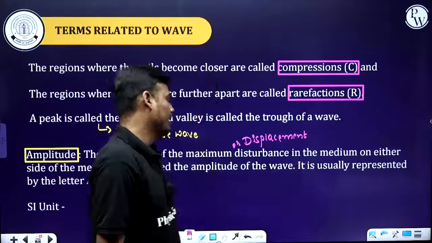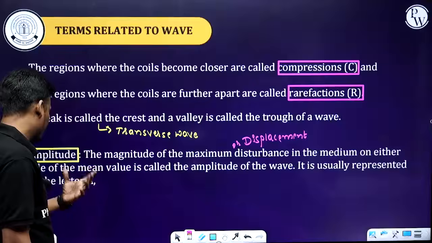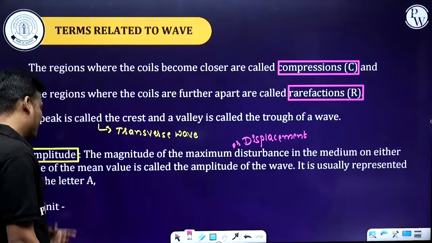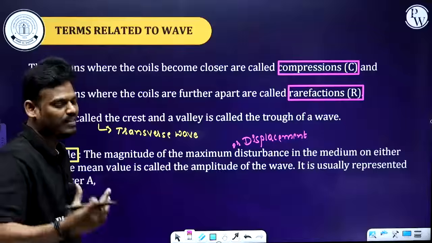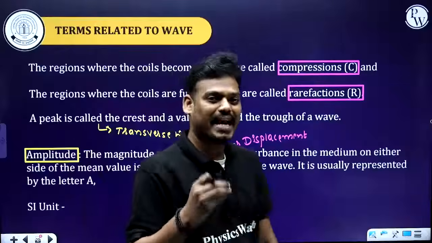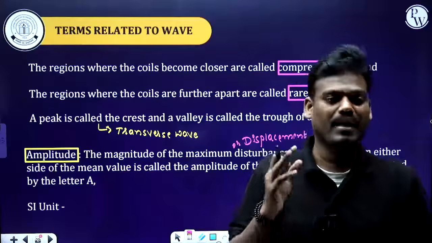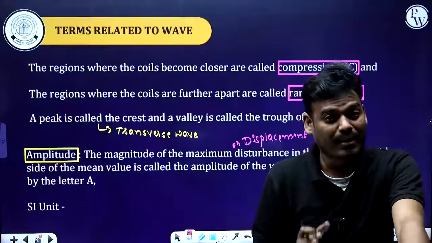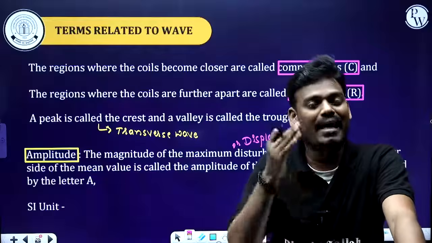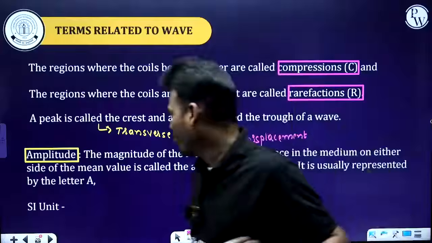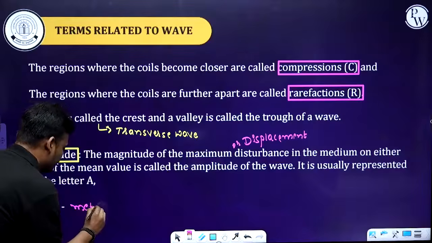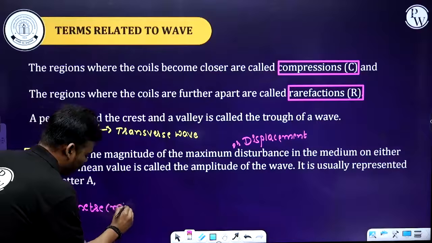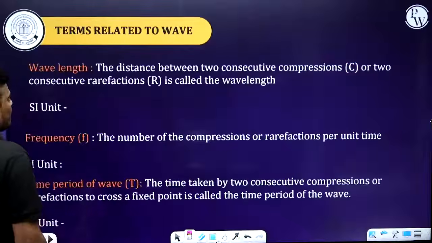It is usually represented by the letter A. As we are talking about a displacement, what is the SI unit of displacement? Displacement is a form of length, so how do you measure length in SI units? That is the meter. Therefore the SI unit of amplitude is the meter, represented by small letter m.